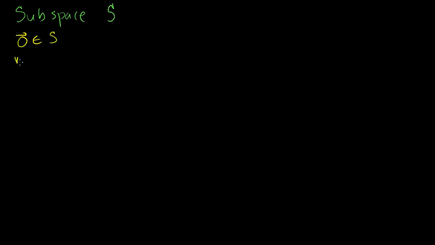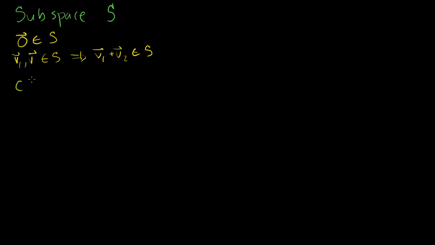If v1 and v2 are both members of my subspace, then v1 plus v2 is also a member of my subspace. So that's just saying that subspaces are closed under addition. You can add any two members, and you'll get another member of the subspace. And then the last requirement, if you remember, is that subspaces are closed under multiplication.